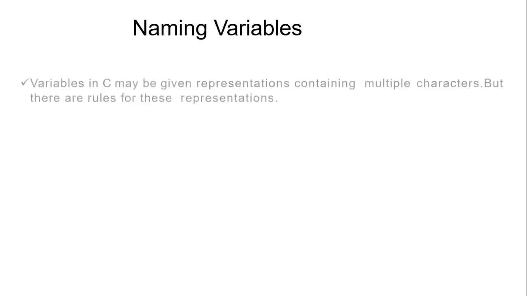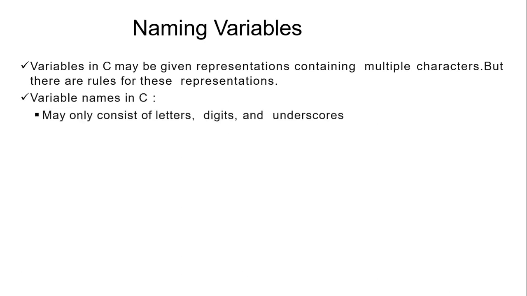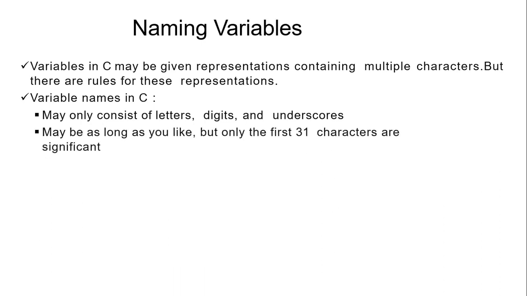Now, how should we name the variables? As I have just shown you, a name may consist of letters, digits and underscore. It follows the same naming principle as an identifier. Variables and identifiers are identical to each other, there is no difference at all. So the naming convention for identifiers is similar for variables.